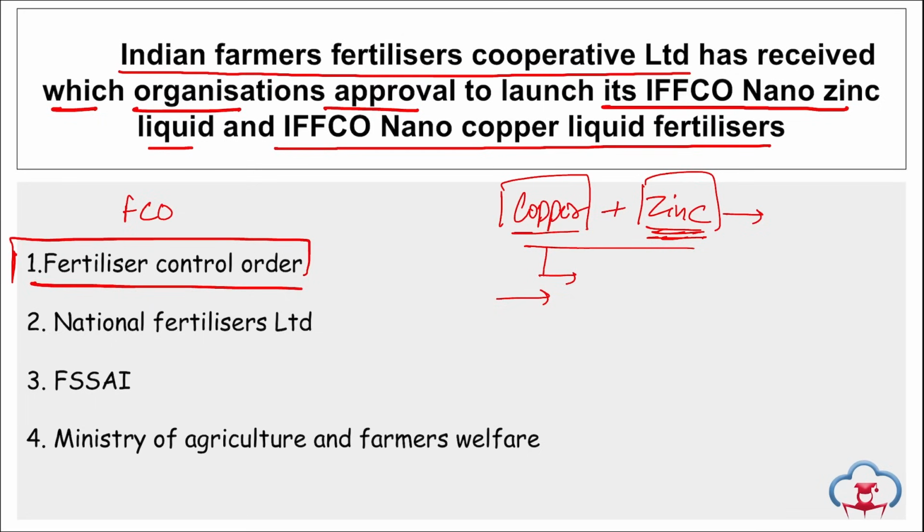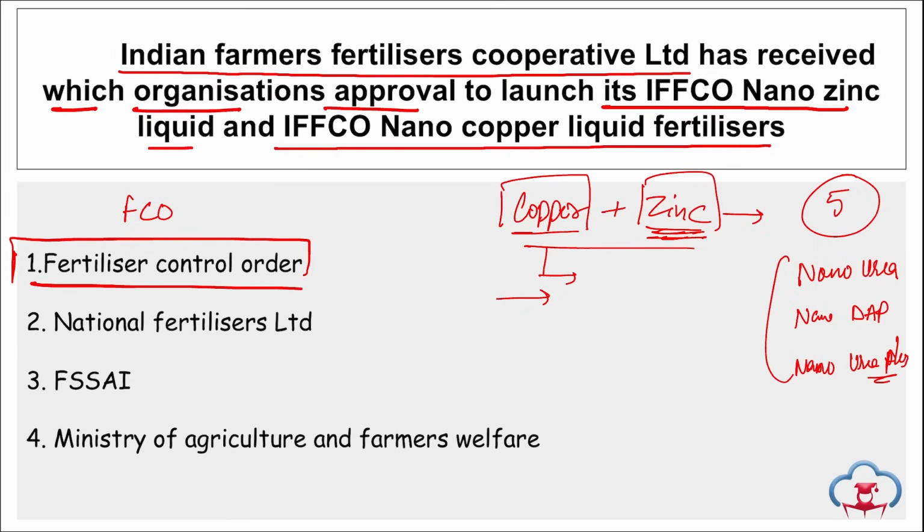Right, now with the launch of these two, IFFCO Nano Zinc Liquid and IFFCO Nano Copper Liquid, remember IFFCO has a total of 5 fertilizers. We have seen these two. Which are the other 3? It is IFFCO Nano Urea, then your Nano DAP, that is diammonium phosphate, and Nano Urea Plus. Right, so these 3 and these 2, a total of 5 liquid fertilizers are available by IFFCO. Right, take a note of this.